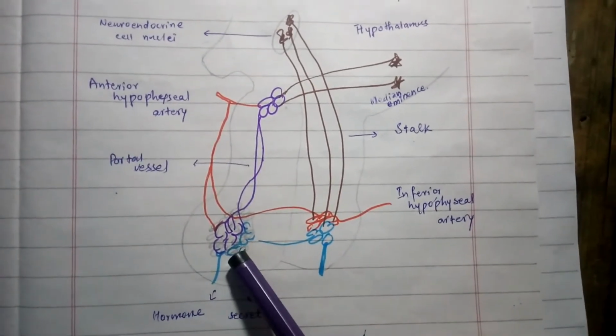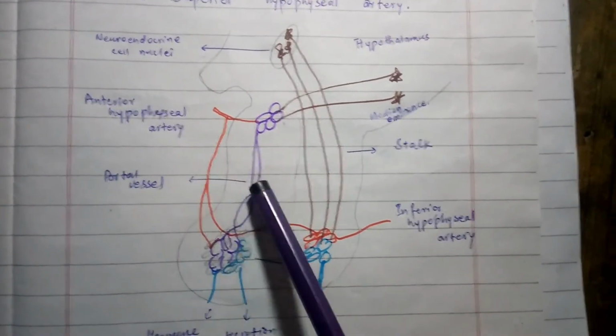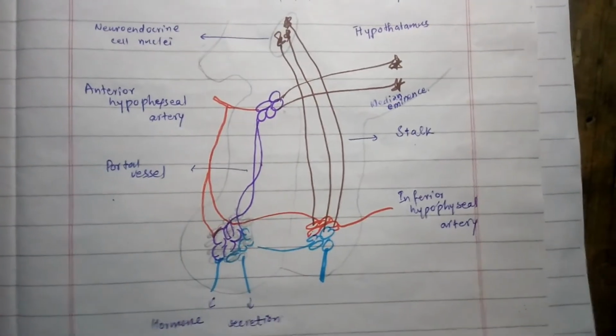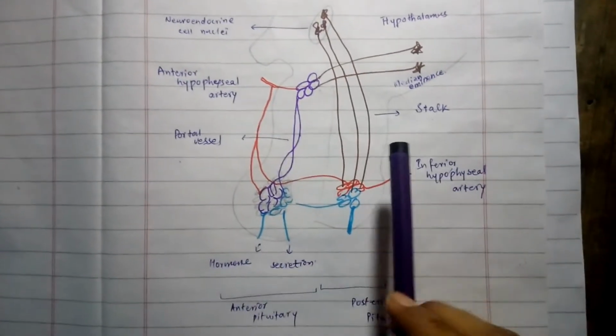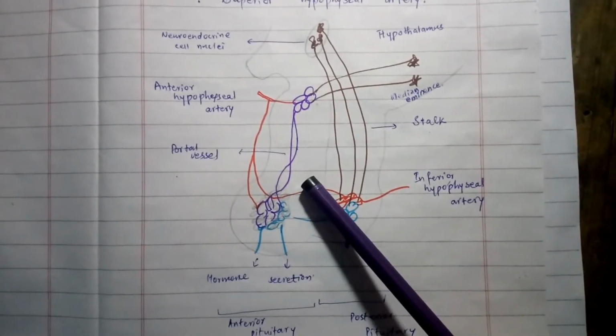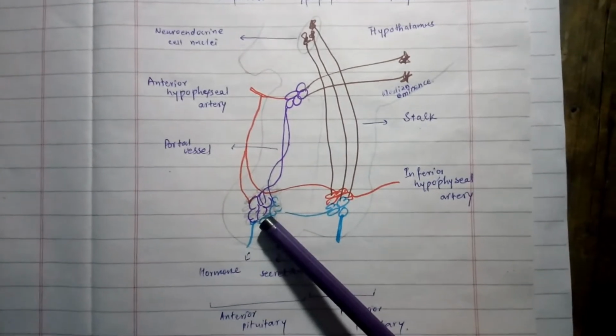The blood vessels that link the two capillary networks are called the portal vessels. These are the portal vessels. So these are also called the portal veins. These blood vessels pass downward along the pituitary stalk to supply blood to the anterior pituitary sinuses. This is the anterior pituitary sinuses.